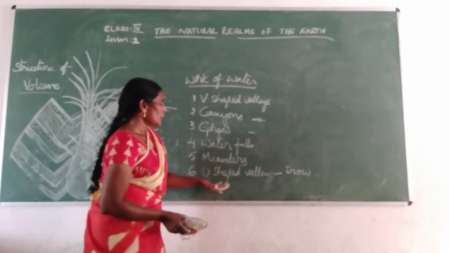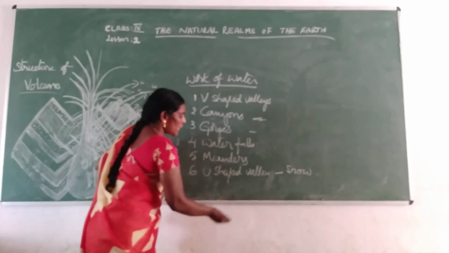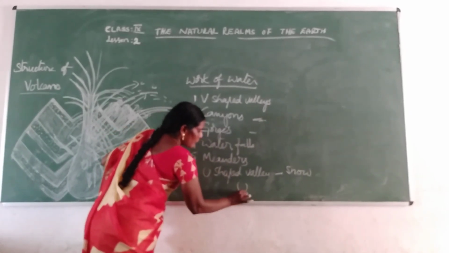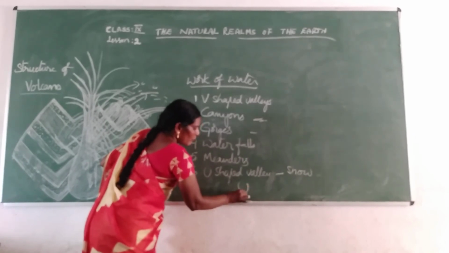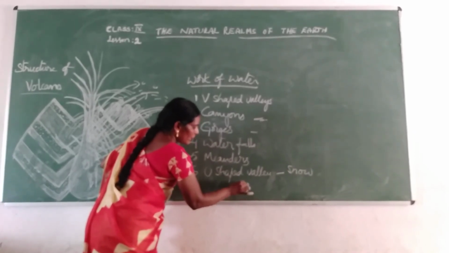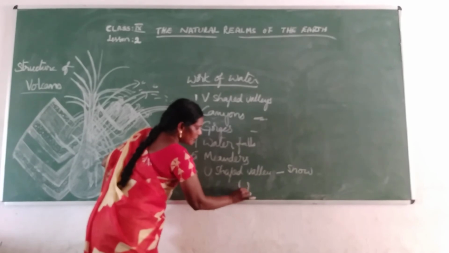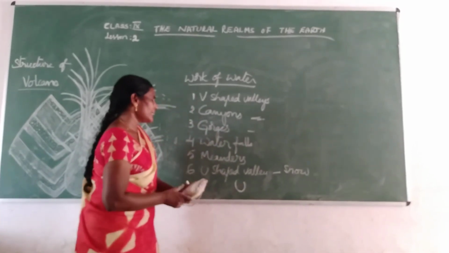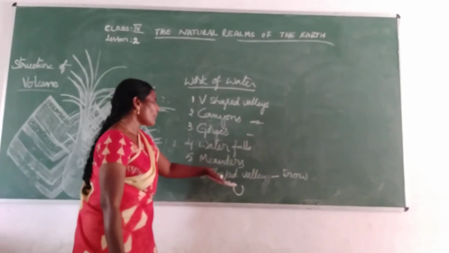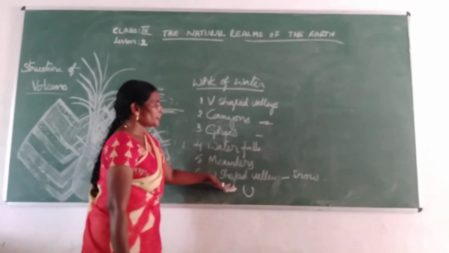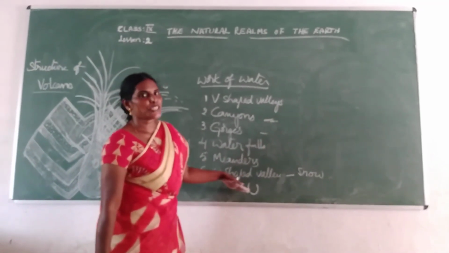That is called U-shape. That means the shape is like this. Because of the snow, what land will occur? That shape is like this, U-shape. So that is why these valleys are called U-shaped valleys. Okay children?